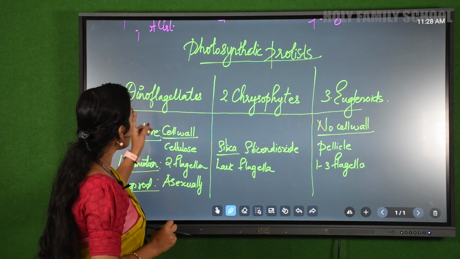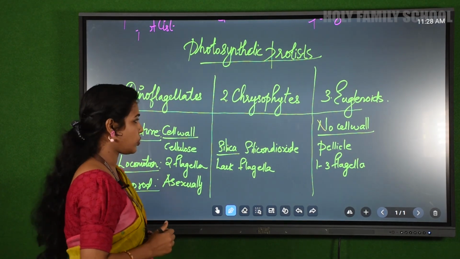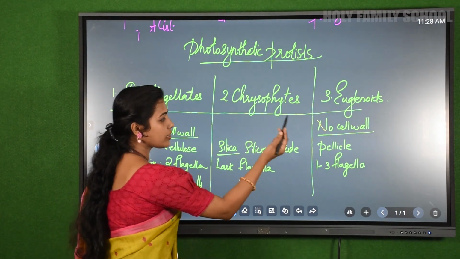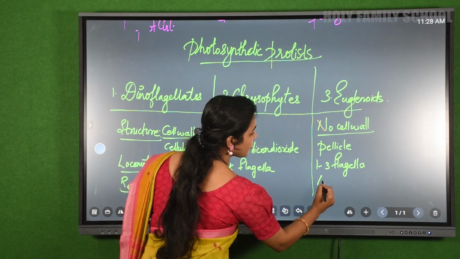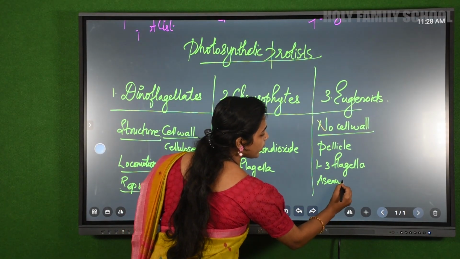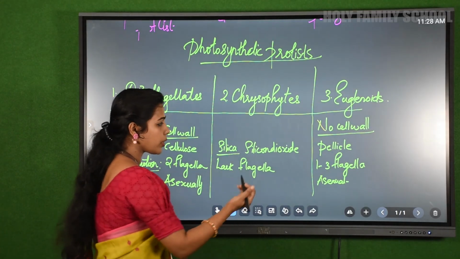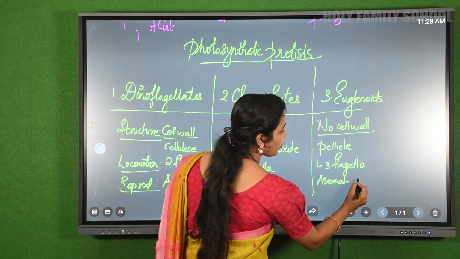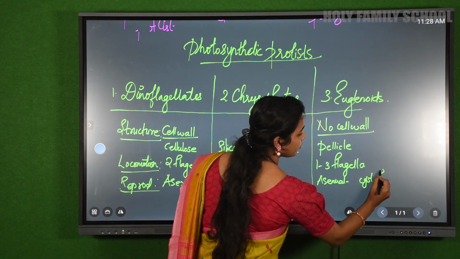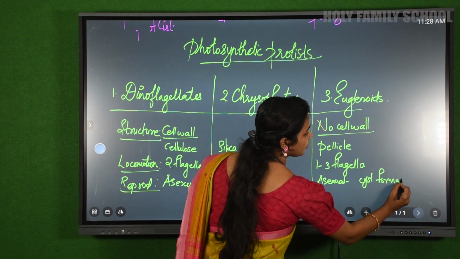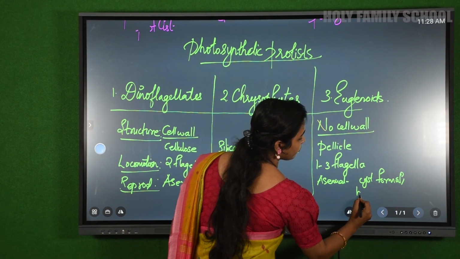So dinoflagellates reproduce asexually. And an easy tip to remember is, euglenoids also reproduce by the asexual mode of reproduction. What are the asexual modes of reproduction? It can be binary fission, or cyst formation.